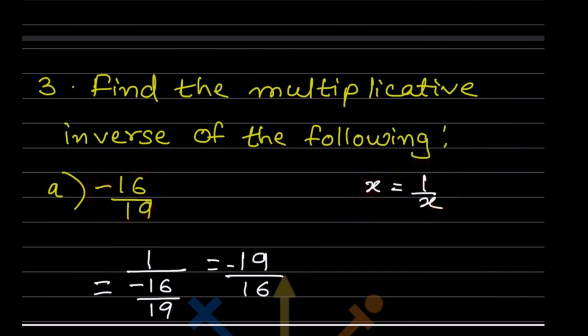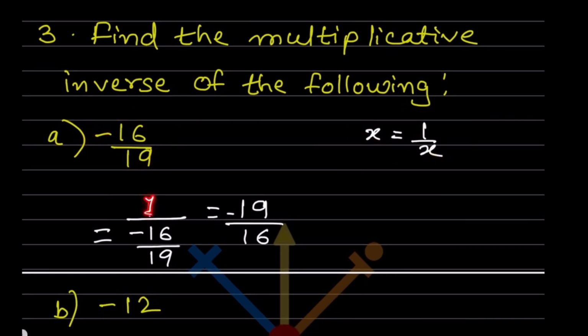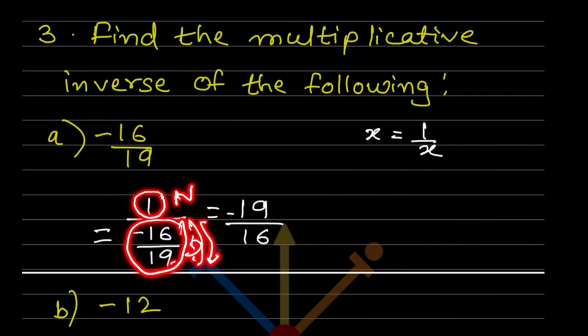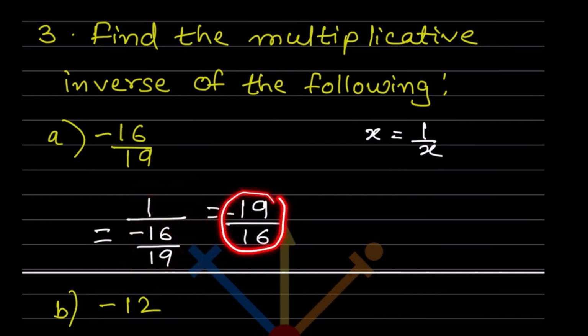So minus 16 by 19. So this is going to be 1 by minus 16 by 19. Now look at here, 1 is the numerator and this whole part is the denominator. The numerator doesn't change, the denominator will get flipped over, meaning 19 will go in the numerator, so 1 into 19 means that it is going to be 19 divided by 16, and the minus sign stays as it is. So the answer is minus 19 by 16.